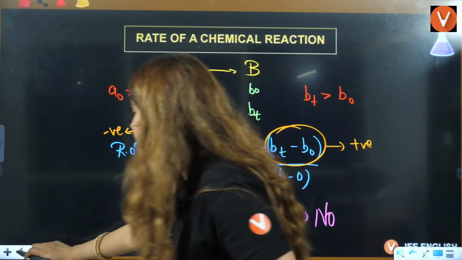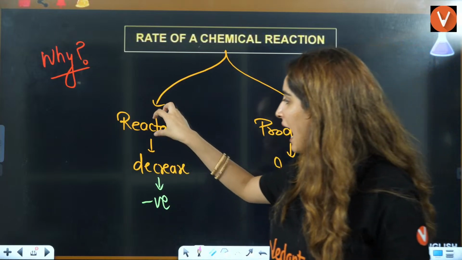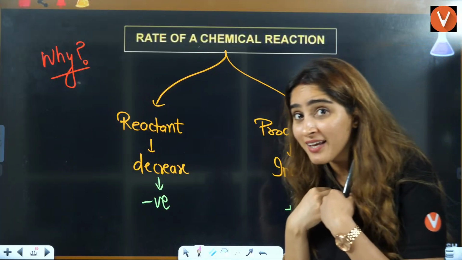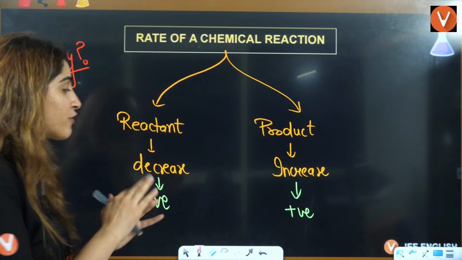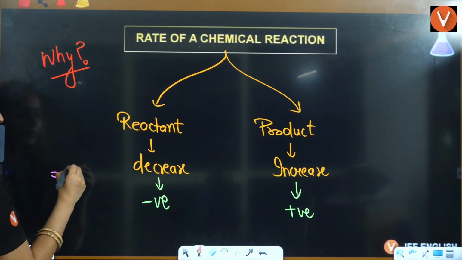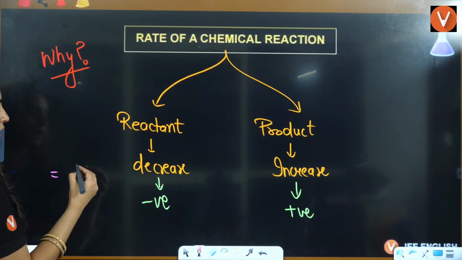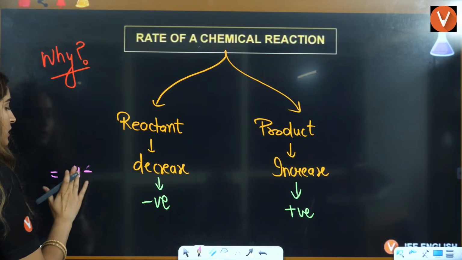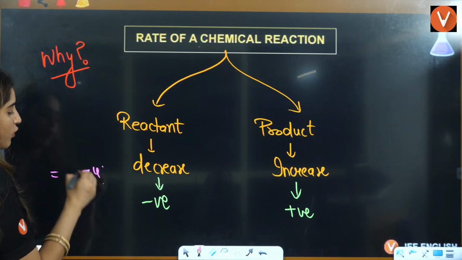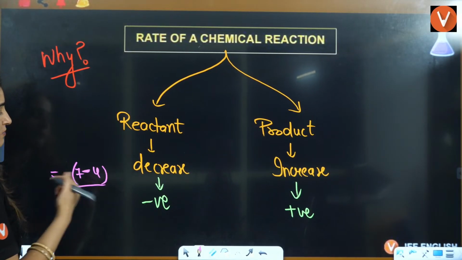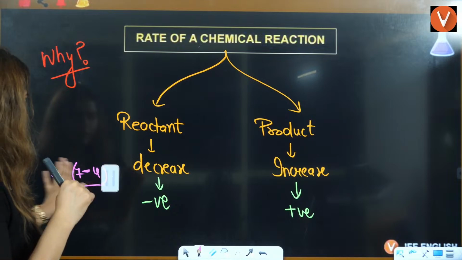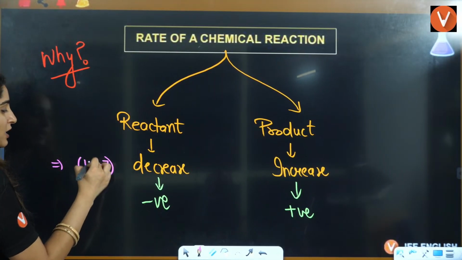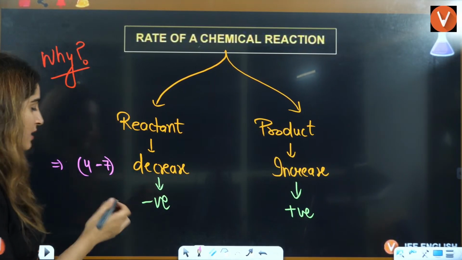That's why, simply you can say whenever reactant is decreasing, the rate of reaction will be negative, right? This will be positive. I am not saying rate of reaction is negative. See, understand one thing. If I put this negative and the decrement is like this, let's say reactant in the initial stage the concentration was 4, final stage it was 7. So 7 minus 4, right? Wait a minute, opposite I am writing. In the initial stage it would be 7, final it will be 4 because reactant is decreasing, divided by, let's see, we are taking 3 as the time, right?